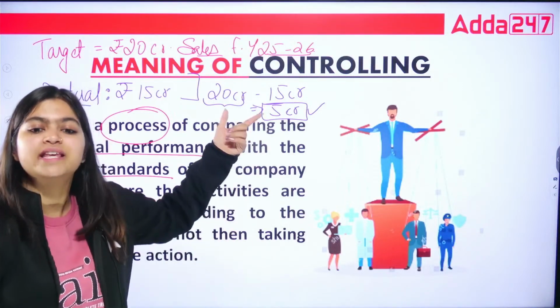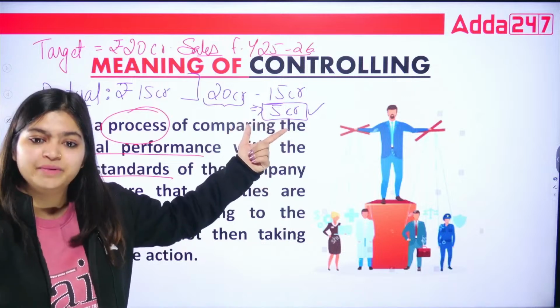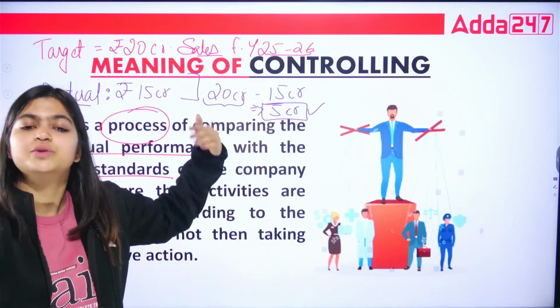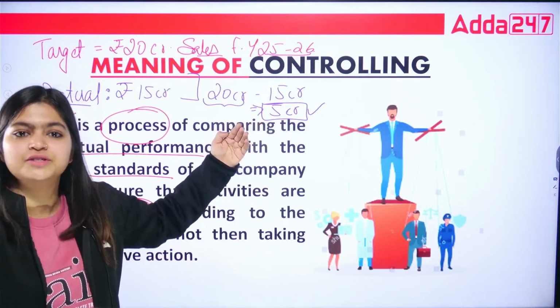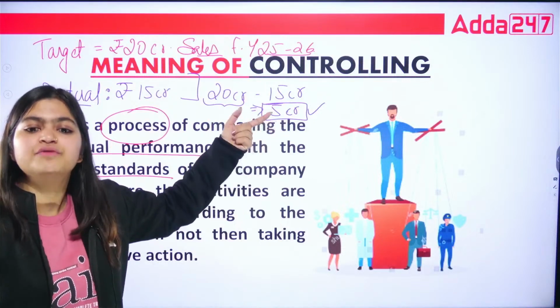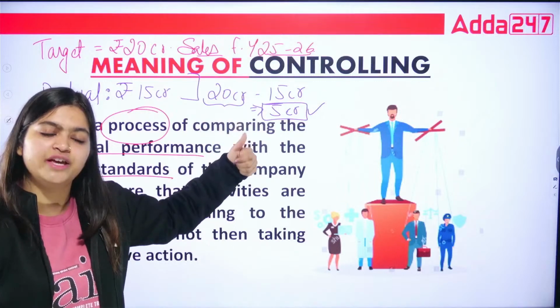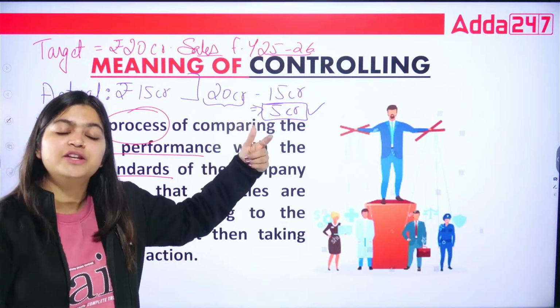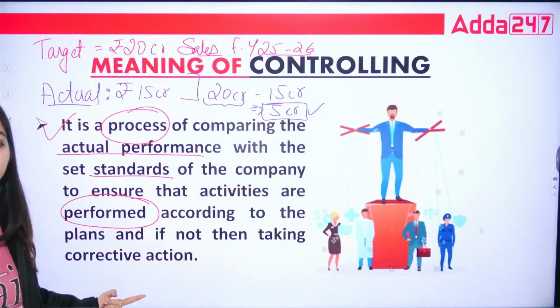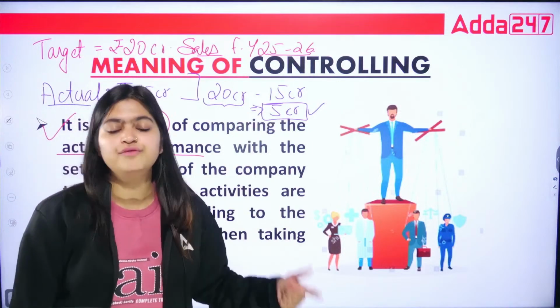So how can you take corrective action? You need to eliminate all these risk factors. You are going to evaluate why we were not able to achieve the next 5 crores of profit or revenue. For that you are going to take corrective actions also. So that is the true meaning of controlling.